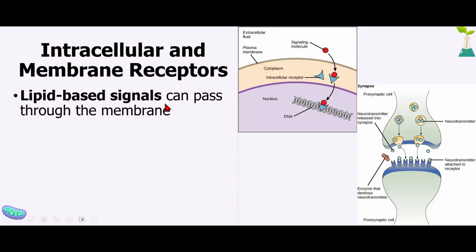So there are two types of signals. There are lipid-based signals, and they will be able to pass the cell membrane because they're made of lipids. And because they're able to pass through the cell membrane, they're going to go inside of the cell. And so the receptors for these lipid-based signals are going to be intracellular receptors found inside of the cell.